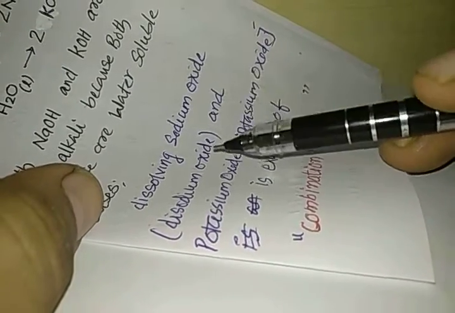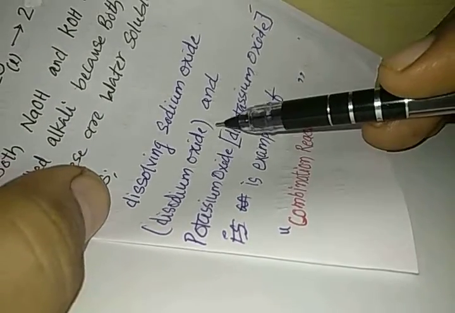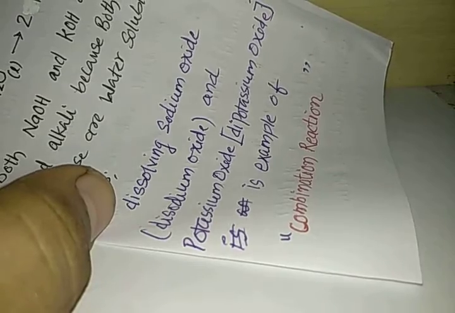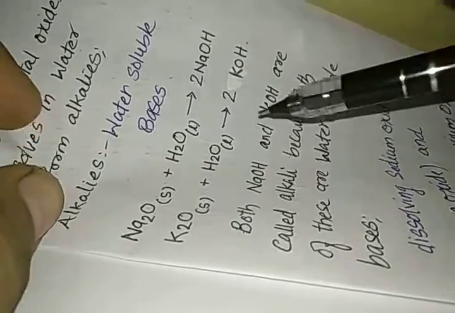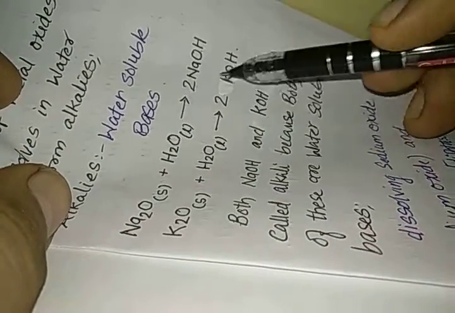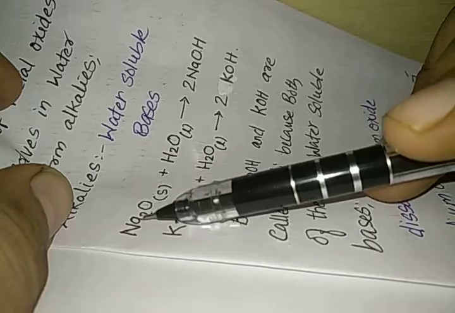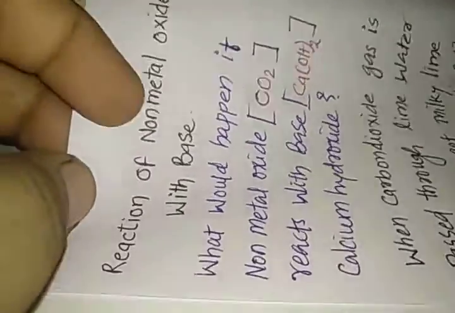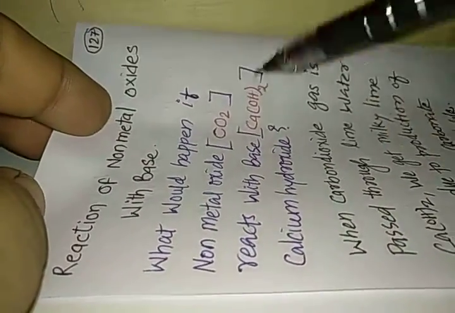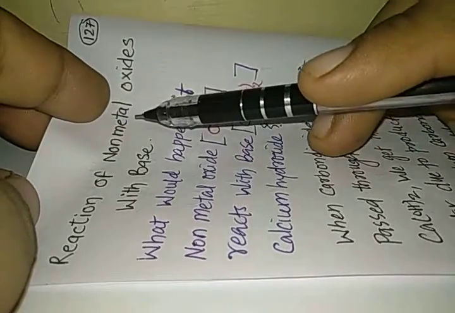Dissolving sodium oxide, disodium oxide Na2O, and potassium oxide or dipotassium oxide is an example of combination reaction. You can see here that two reactants give a single product, and that is why the dissolution of sodium or potassium oxide is an example of combination reaction. This is what you can remember, and if asked a question like that, you can answer it very easily. Now we want to study about the non-metal oxide.